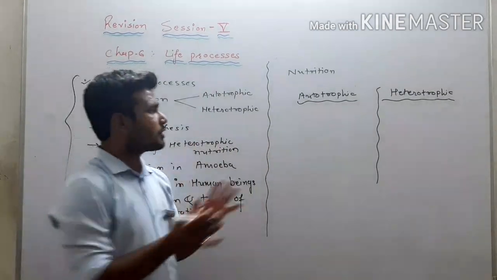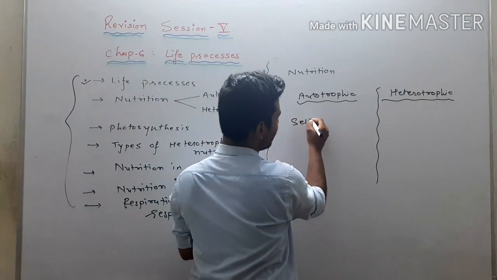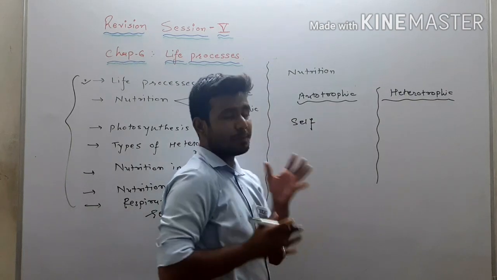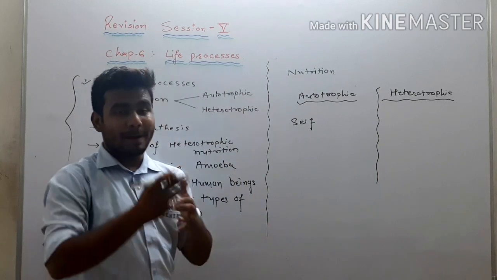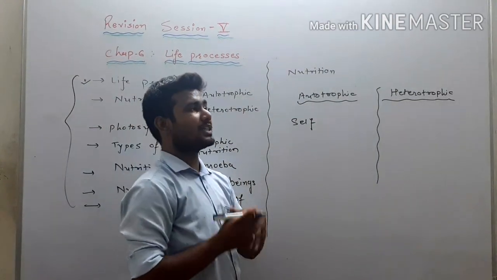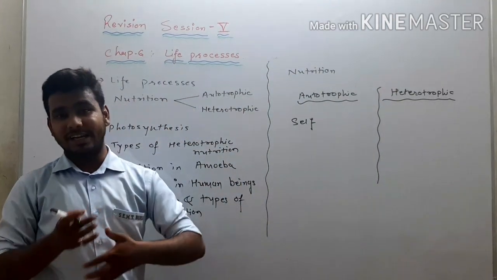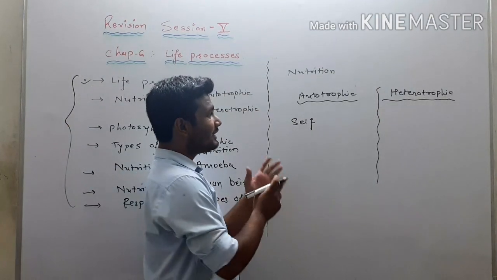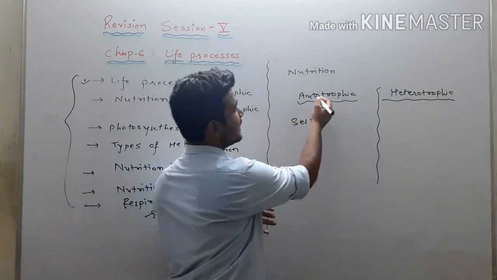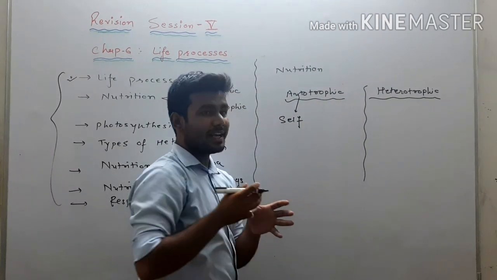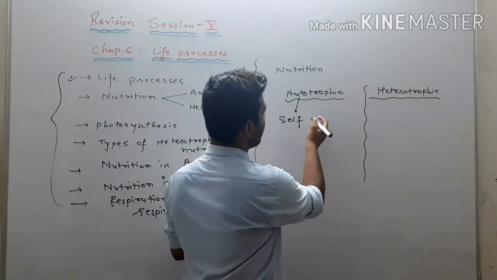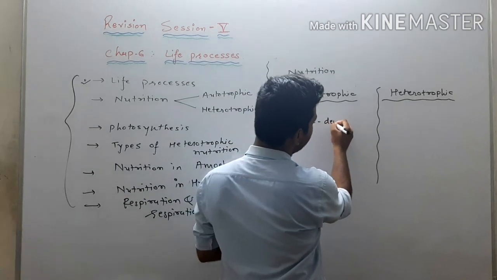So what is called autotrophic? Auto means self, meaning the organisms which prepare their food by themselves. They are called autotrophs. By using sunlight, carbon dioxide, water and the chlorophyll which they have, they prepare their food by themselves. So auto means self, trophic means obtaining nutrients. So autotroph means they are self-dependent.